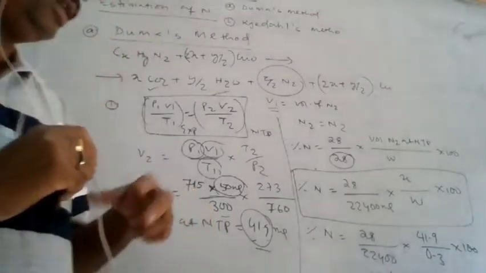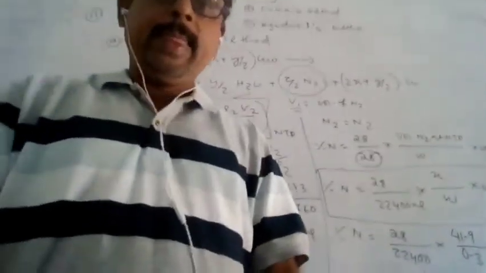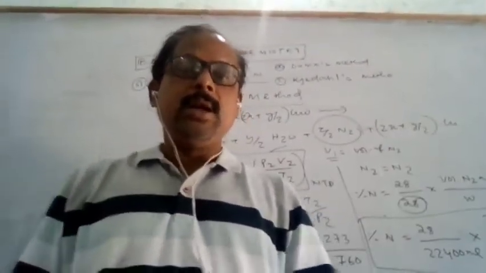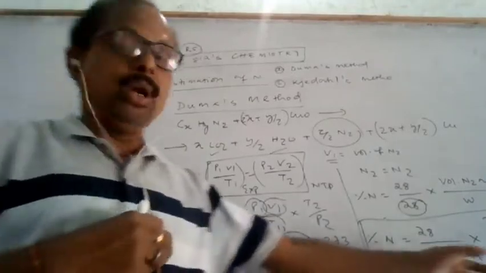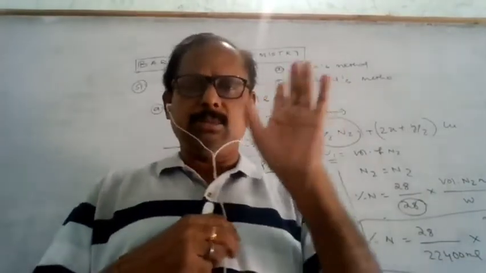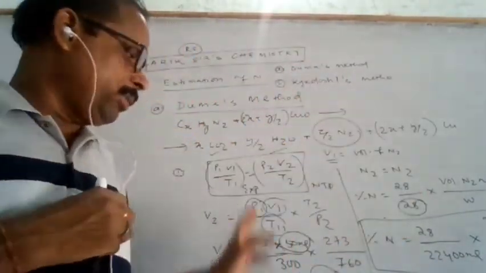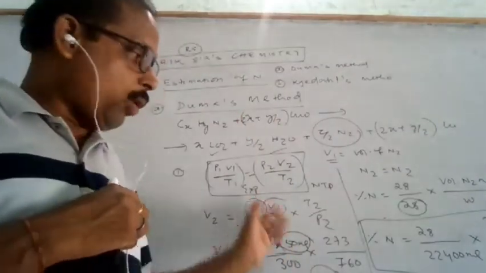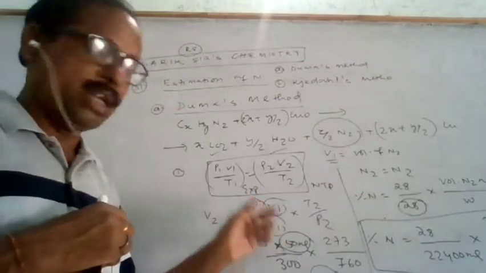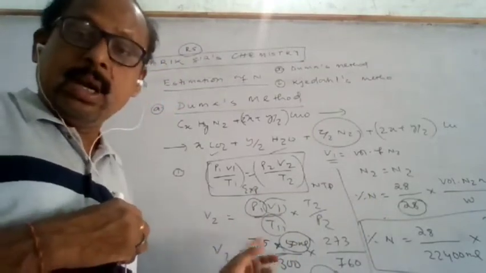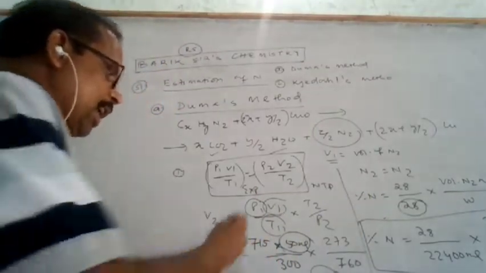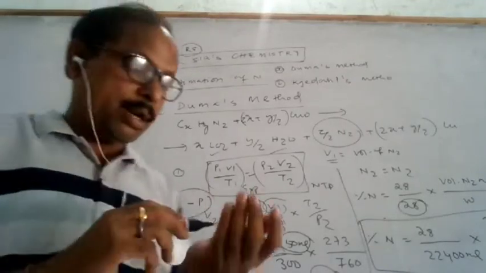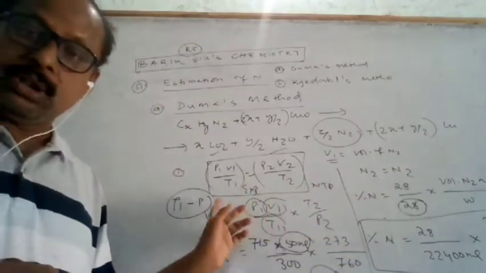Dumas method. But you remember, in JEE Main and NEET examinations, basically the volume at NTP will be given most of the times, because otherwise it will take a lot of time for calculation and it will be more difficult. But in an advanced question, the question may give the experimental volume and aqueous tension, to calculate the actual dry gas pressure. This P1 minus aqueous tension you have to calculate; that will be required in a JEE Advanced question.